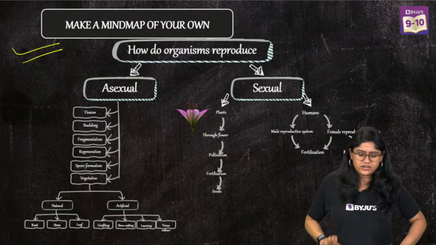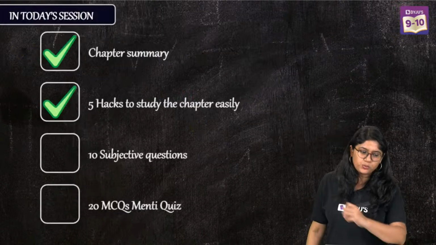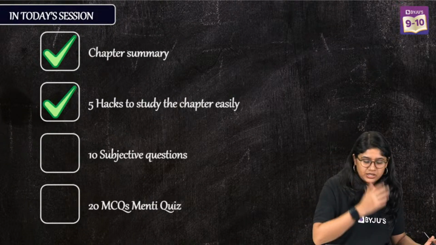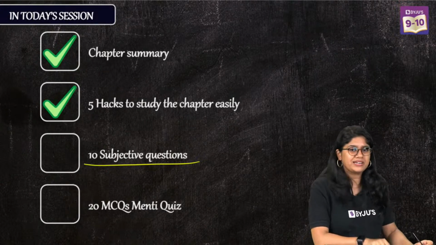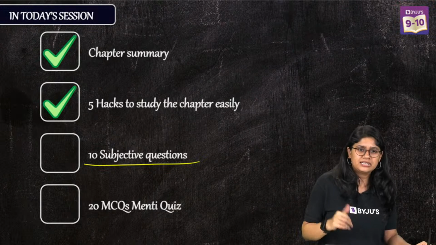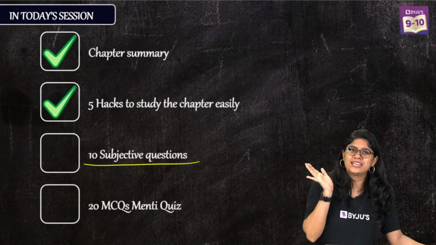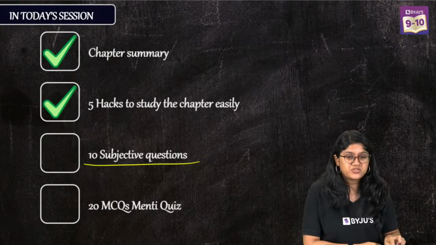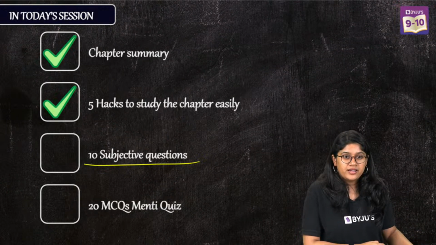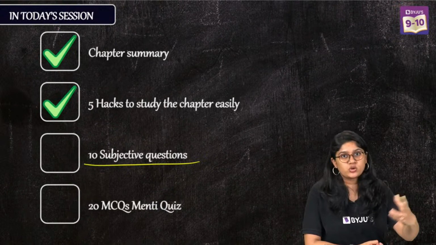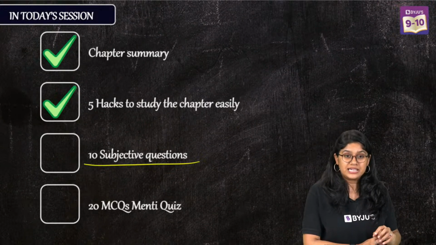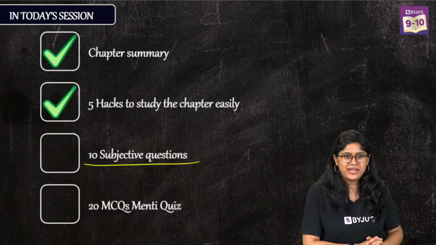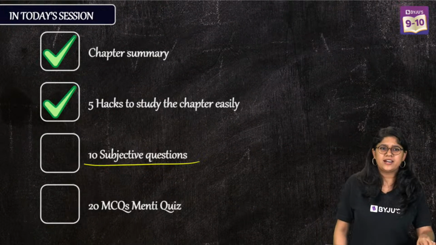Everyone, are we clear? And how's the energy in the class? You just took a break. We just have 10 subjective questions. After 10 subjective questions and before the mentee, we will have a break of 5 minutes. It's a deal. But I don't think you need a break when we have mentee. Let's get started with the 10 subjective questions. These sessions are only for quick revision, and the easiest thing is to go through the notes you have prepared for yourself. No break. I can see the energy is really very high.